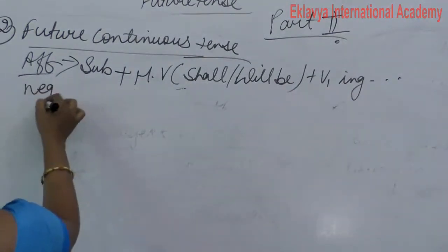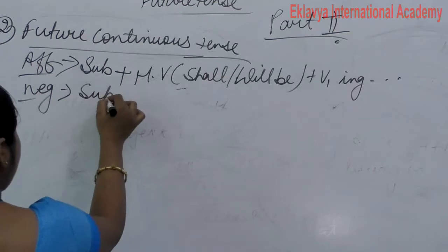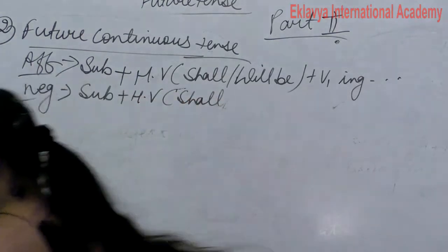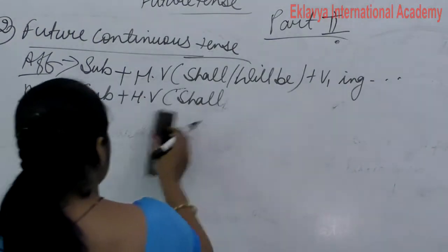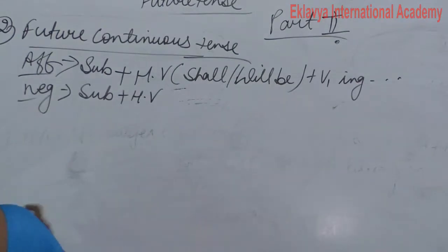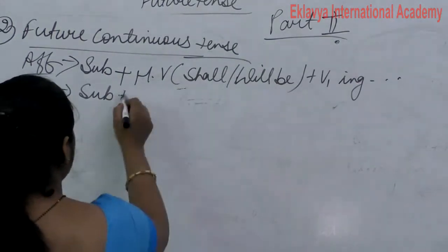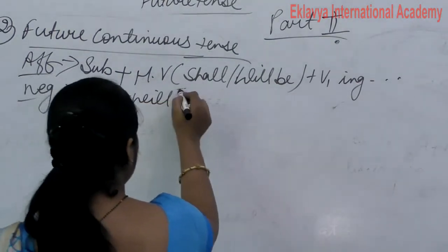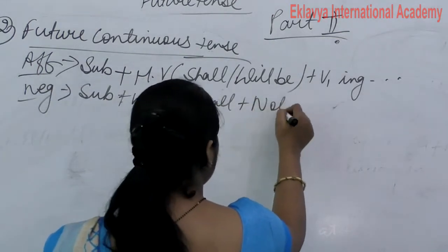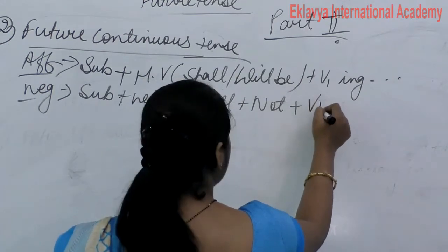Negative: subject plus helping verb, subject plus will, shall, not, plus be, plus verb first form ing.